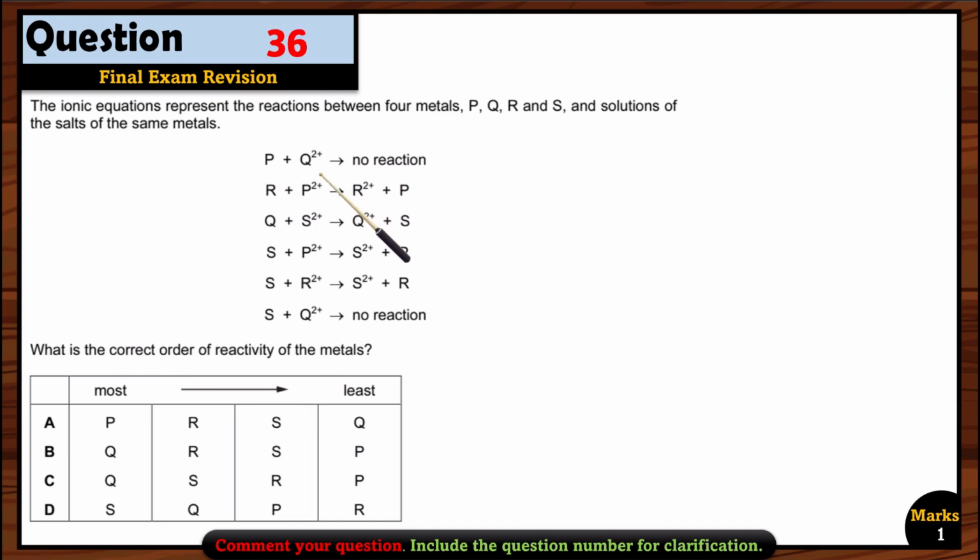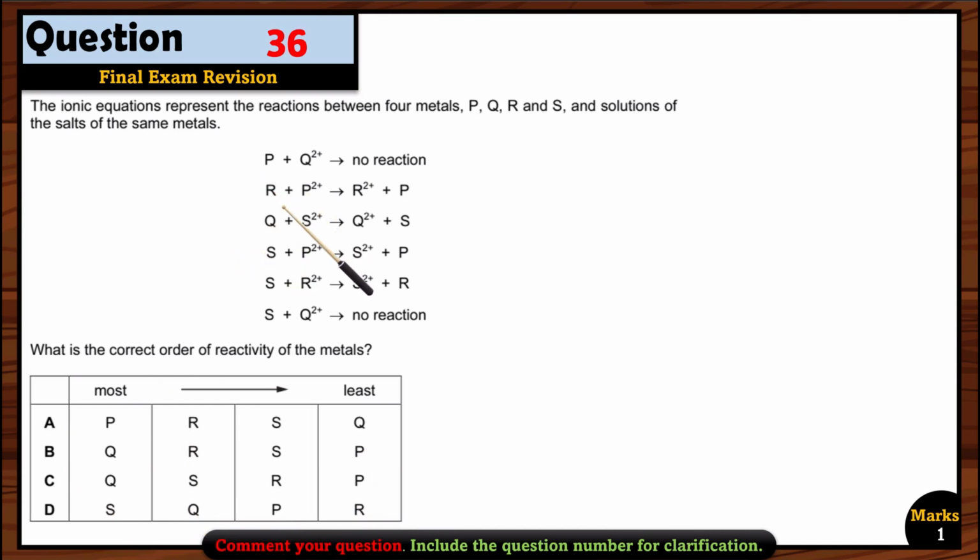So now let's see first. P and Q, no reaction. It means P is less reactive than Q because there is no reaction. So P should come after Q. Can we find P is after Q? No. Option A is wrong. Then P is here after Q, P is here after Q, and also P is here after Q. So B, C, D option can be right.